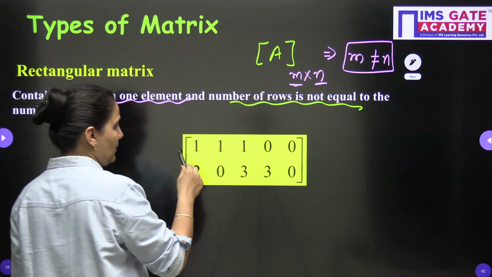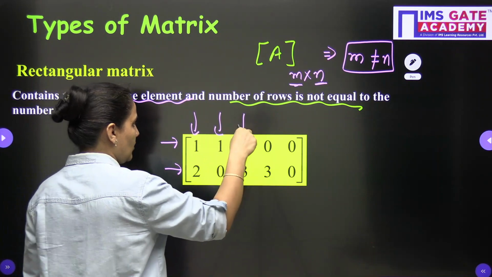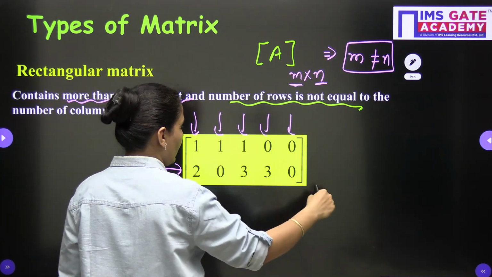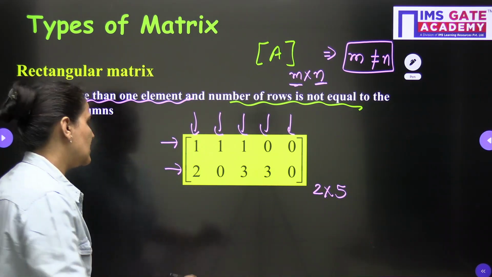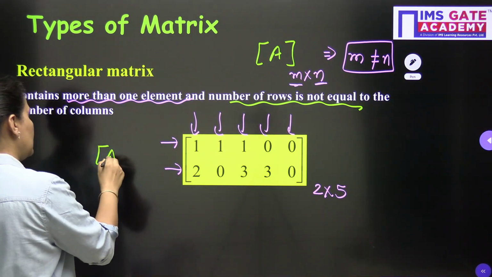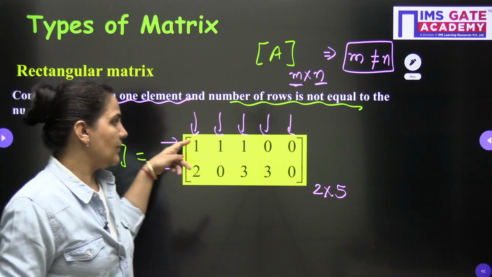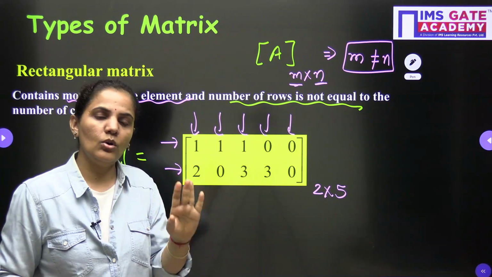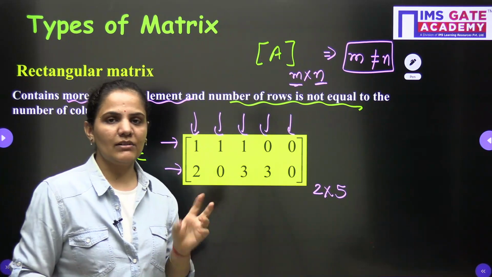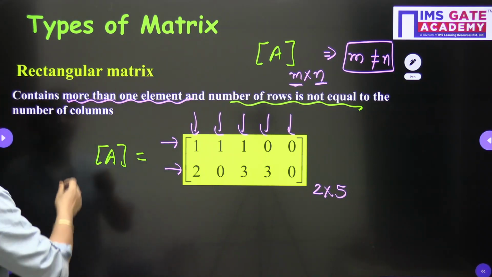You can see the example also. Here we are having 2 rows, but the number of columns is 5, so the order is 2 cross 5. This is an example of a rectangular matrix, where the number of rows and the number of columns are different. The number of rows and columns are not equal here. Very easily we can understand.